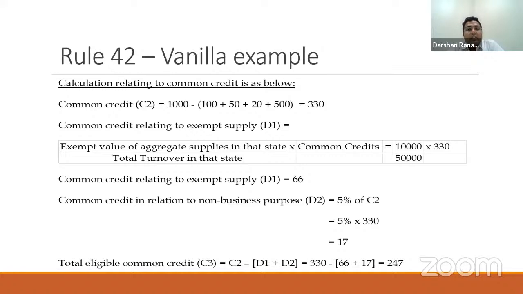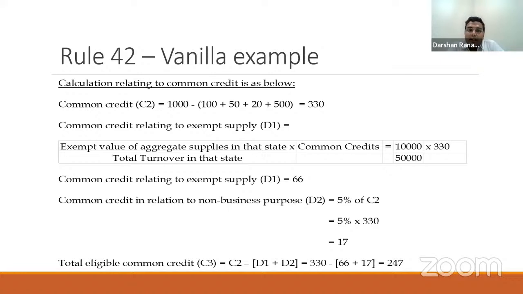I will do a proportion of this 330 to derive my common ITC attributable towards exempt supply. The formula says that 10,000, which is my exempt turnover, divided by my total turnover, which is 50,000, multiplied by my common credit, which is 330. So I will get my common credit attributable to exempt supply as 66, which is D1.